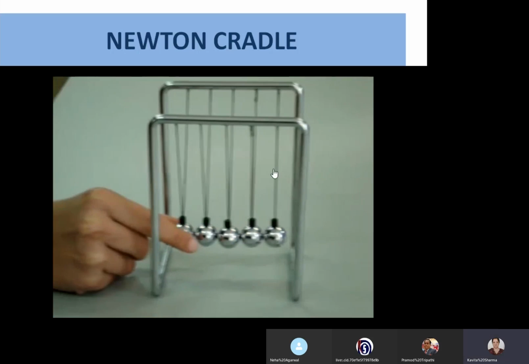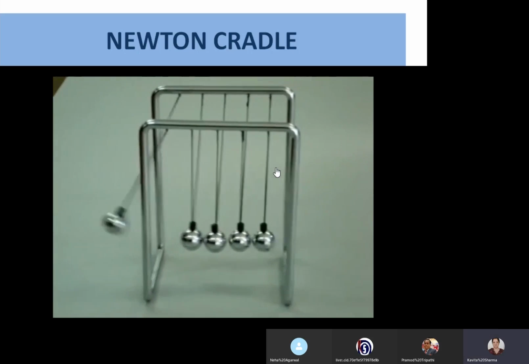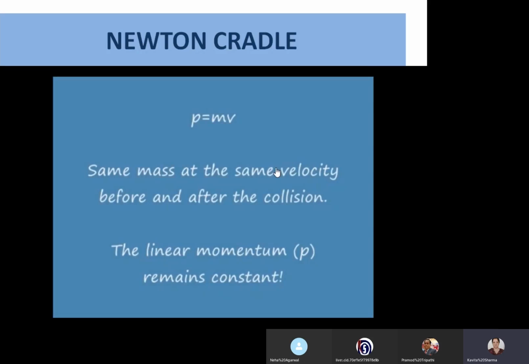See, this is a Newton's cradle. We throw one ball with a velocity, and from the other side another ball comes out with the same velocity. Same mass at the same velocity before and after collision, so linear momentum remains conserved. Now, let's see what happens if two balls are there.